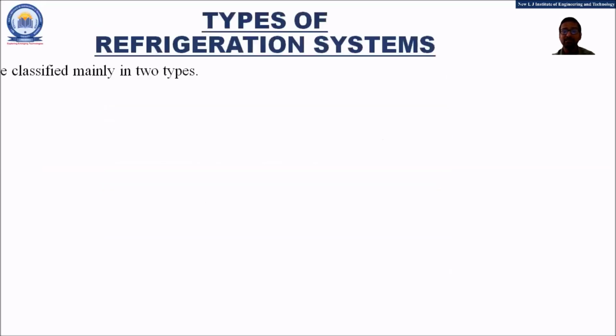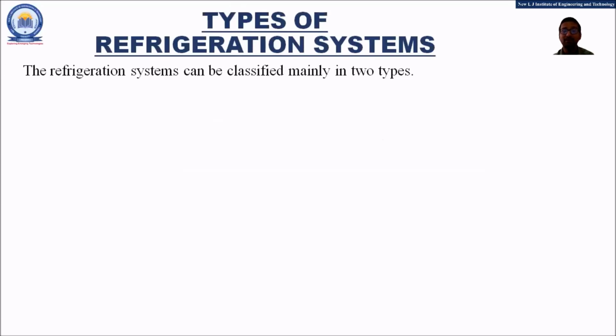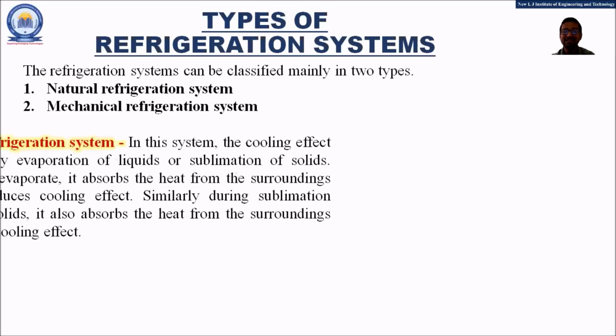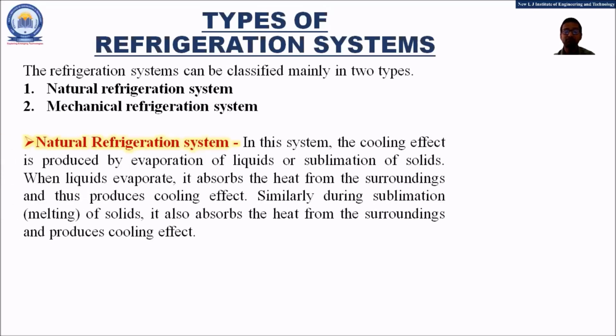First topic, that is the types of the refrigeration systems. Basically friends, the refrigeration systems can be classified mainly into two types. The classification of the refrigeration system includes the natural refrigeration system and the mechanical refrigeration system. Now let us understand some of the basic concepts of both these systems.